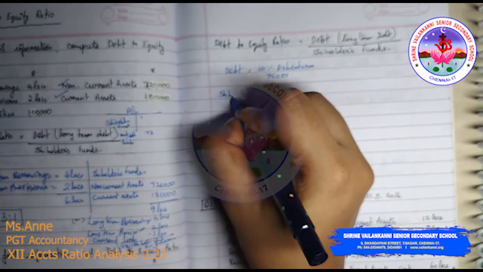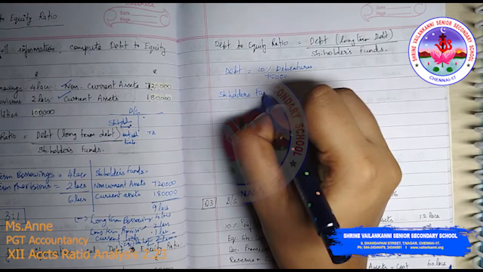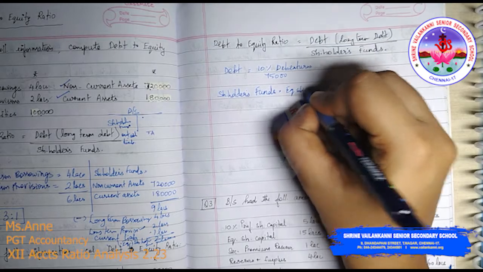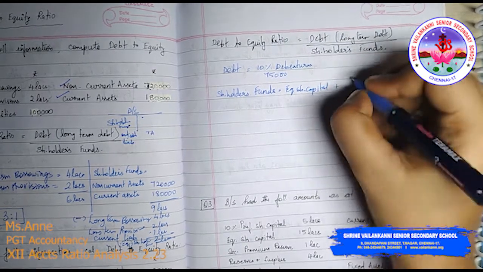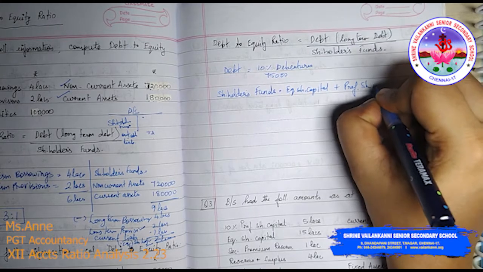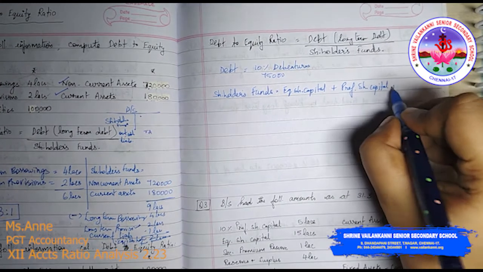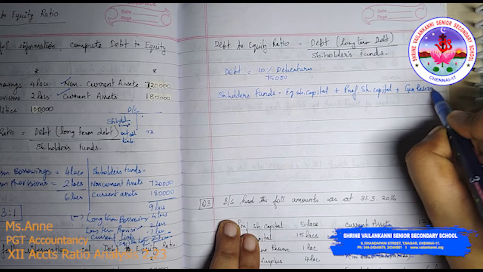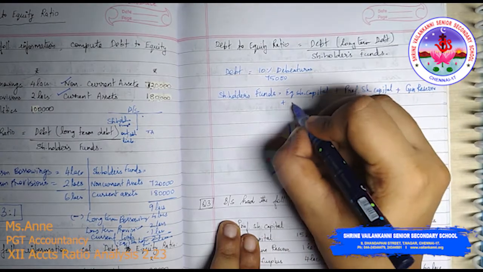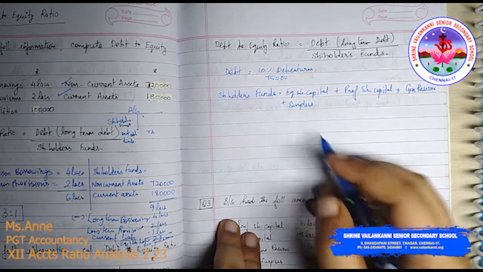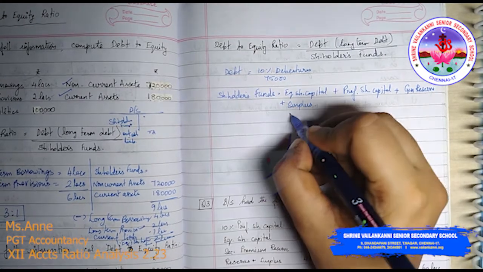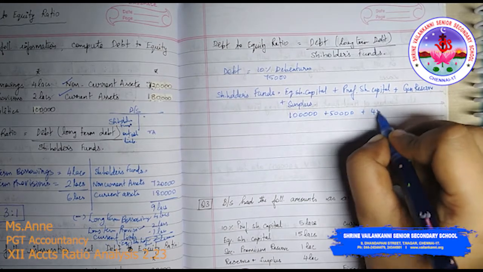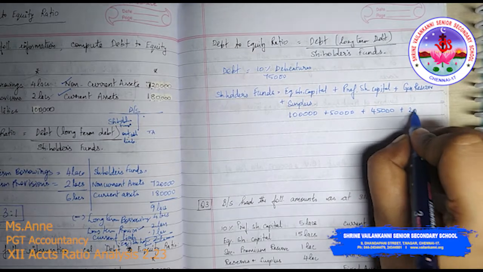What is shareholders funds? Shareholders funds is equity share capital plus preference share capital plus general reserve plus surplus. So 4 things: 1 lakh plus 50,000 plus 45,000 plus 20,000.